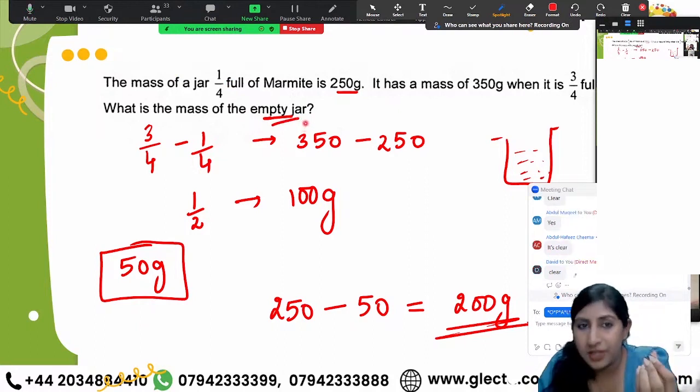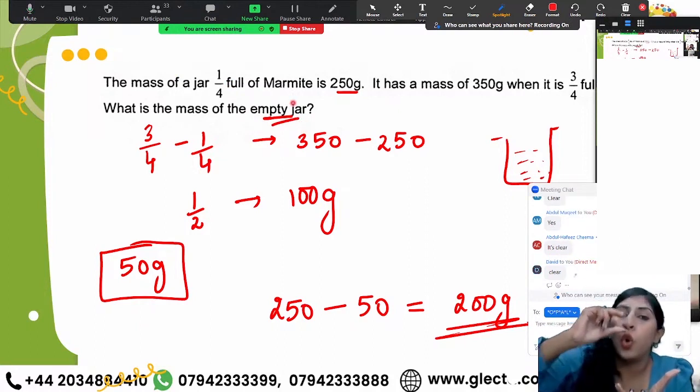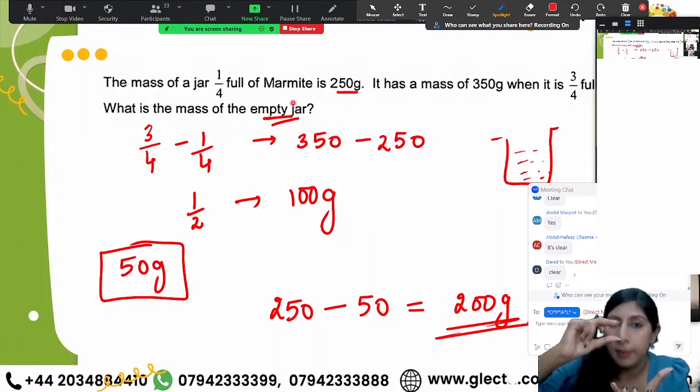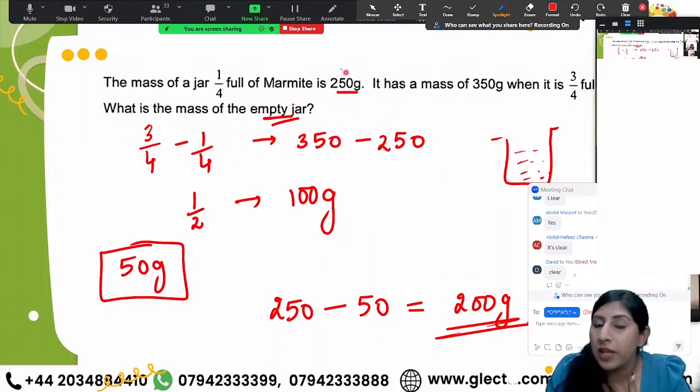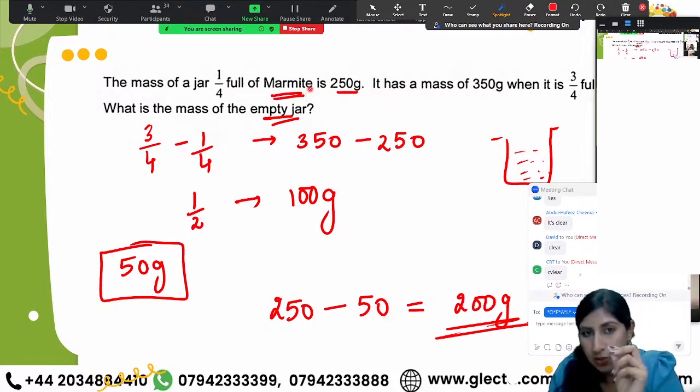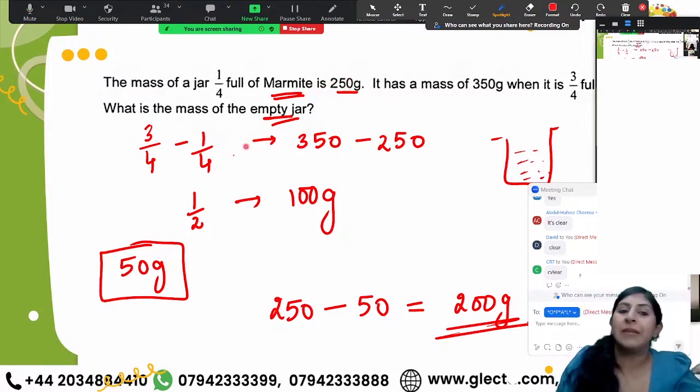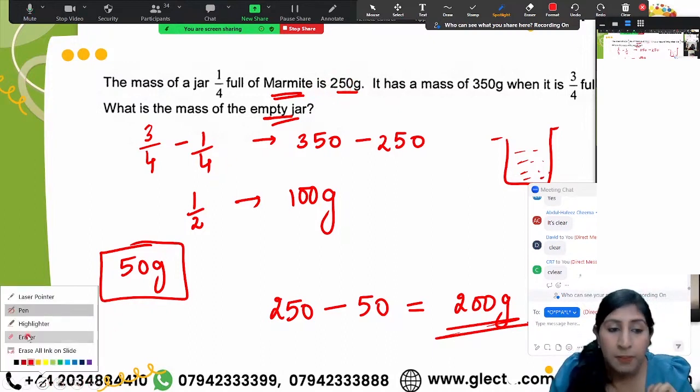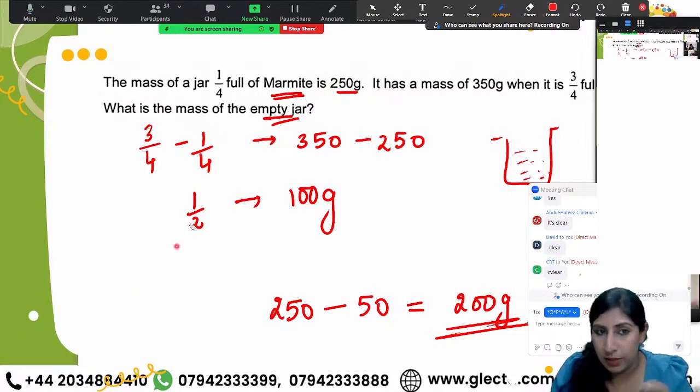What we are given is that when I'm filling it with a quarter marmite, that's when it weighs 250 grams, right? So my task is to figure out what the mass of this marmite would be. If I figure out this mass, I can subtract it from the total mass to get the mass of the empty jar.